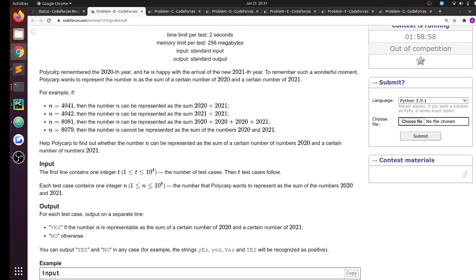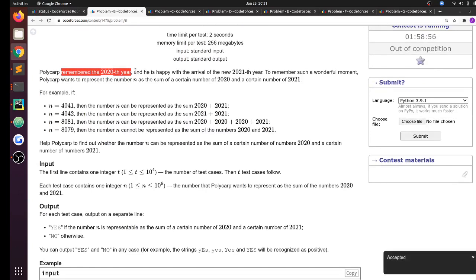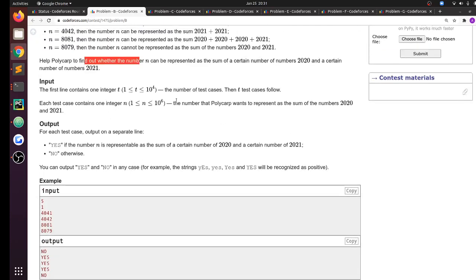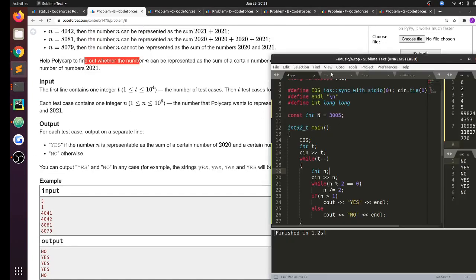Problem B. Polycarp remembered the 2020th year as the year of the pandemic, and he is happy with the arrival of the new 2021 year. To remember such a wonderful moment, Polycarp wants to represent the number n as a sum of a certain number of 2020s and a certain number of 2021s. Okay, we just want to find whether or not it is possible to represent n as a sum of some 2020 and some 2021 combination. So I think we can brute force this initially.